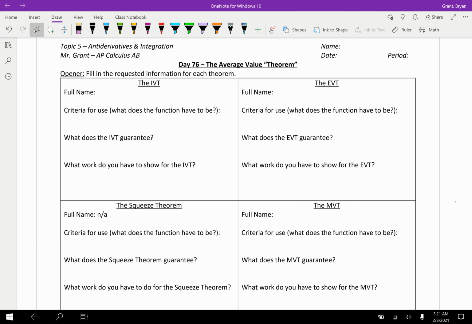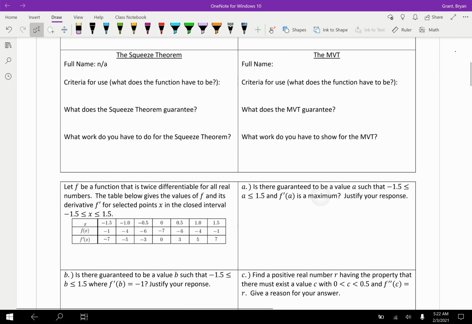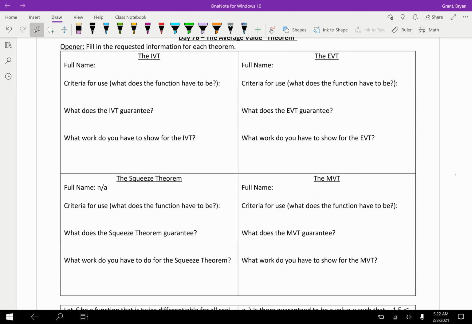We've actually done something like this before too, so why don't you take a quick second, fill in everything here, or fill in what you can, and then if you're feeling really bold, there is a nice little short free response at the bottom that uses 3 of those 4 theorems. So we'll give you some time, and then we'll come back together and see how you did. Ready, set, go.